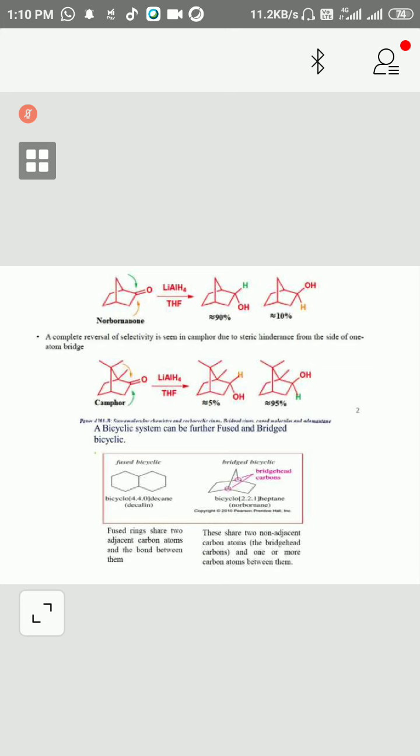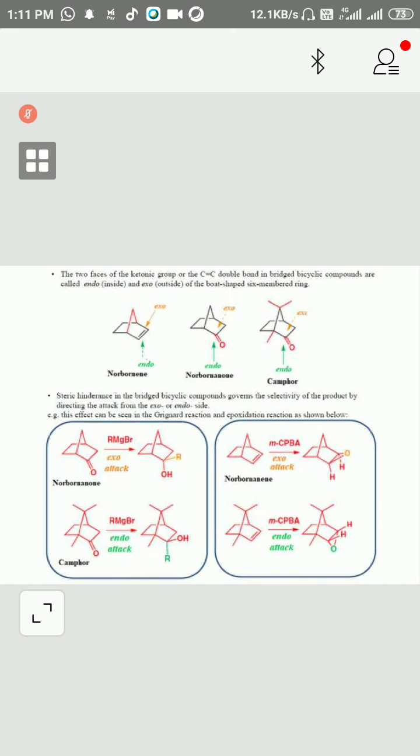But in this case, this is reverse. A complete reversal of selectivity is seen in camphor due to steric hindrance on the side of one atom. This side is sterically hindered, that's why this will be preferred. Otherwise, it should be preferred from this side. But sometimes exceptions are always there. And a bicyclic system can be further fused and bridged. So these are some other examples.